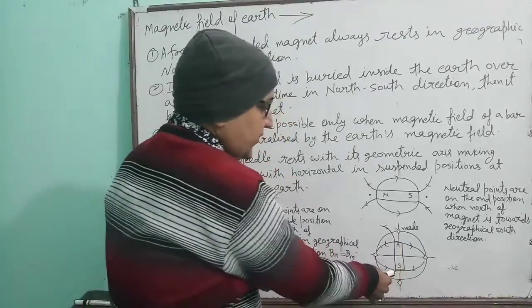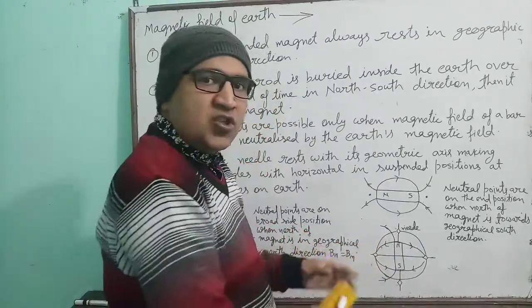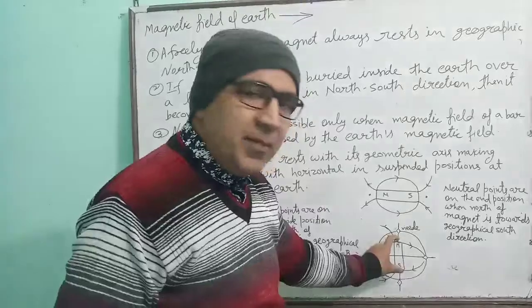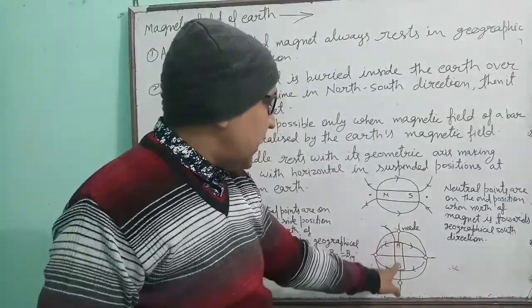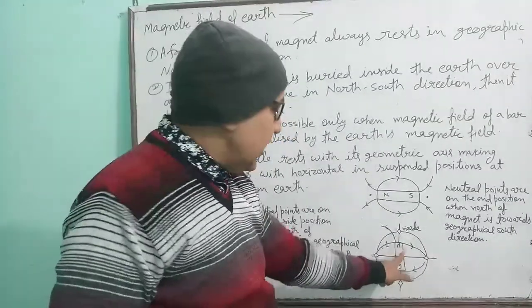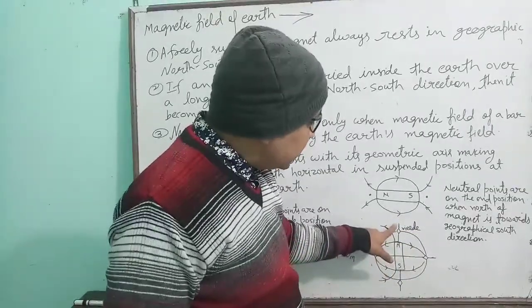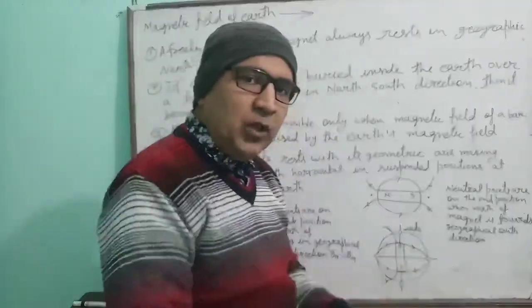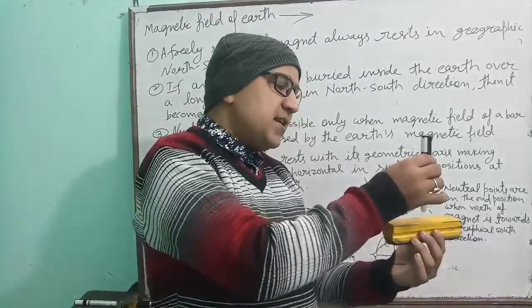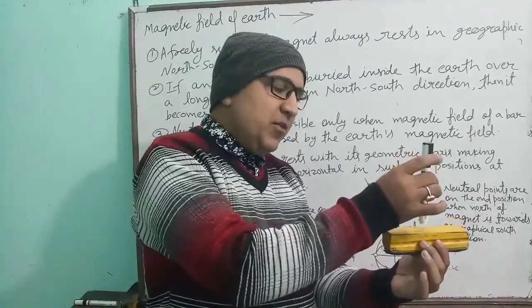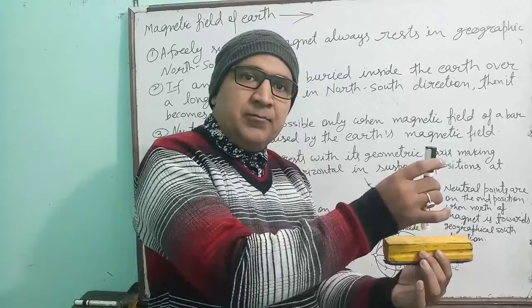See here. This is the north. We are assuming the earth as a bar magnet here, with north and south direction. This is the earth we are assuming. Around the earth when the magnetic needle is brought, then at the north pole and at the south pole, at these two places, the magnetic needle will be vertical to the horizontal.